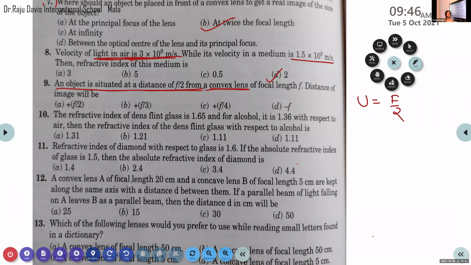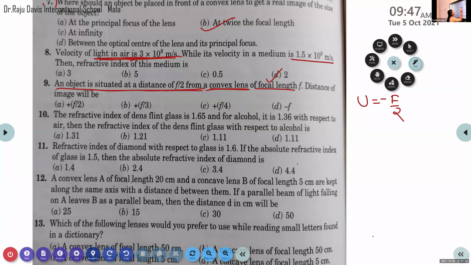And we know that the object is always kept on the left side. Even if it is a mirror or lens, the object is always kept on the left side. So you must put a negative sign here. So here u is equal to minus f by 2.